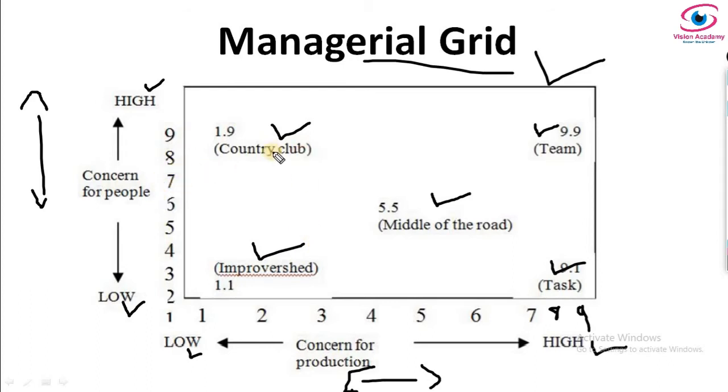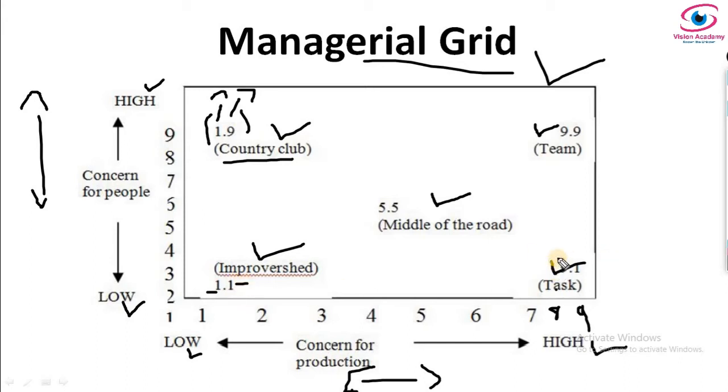So look here, country club. What does country club mean? Here the left side is for production and the right side is for people. Sorry, the left side is for production, and the right side is for people.